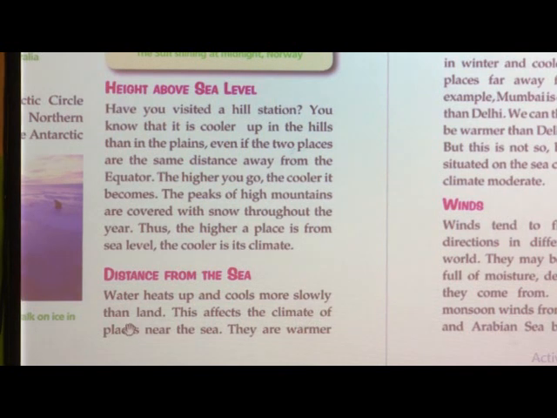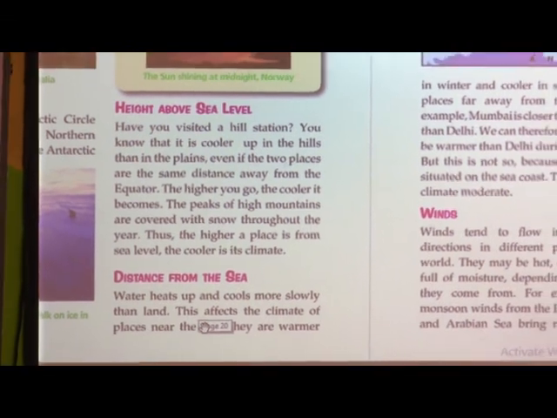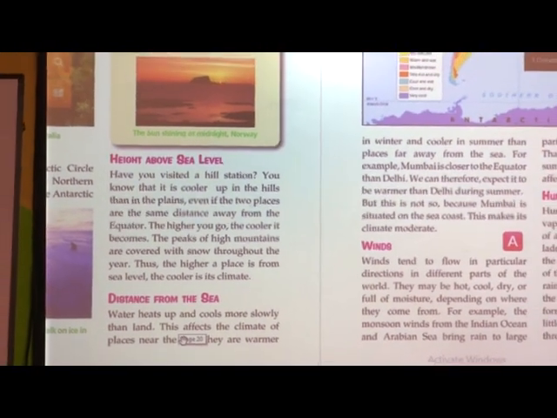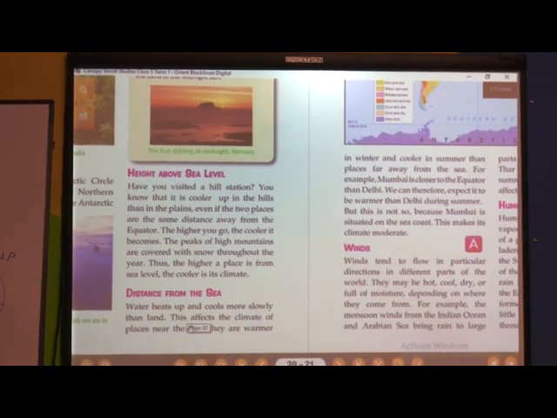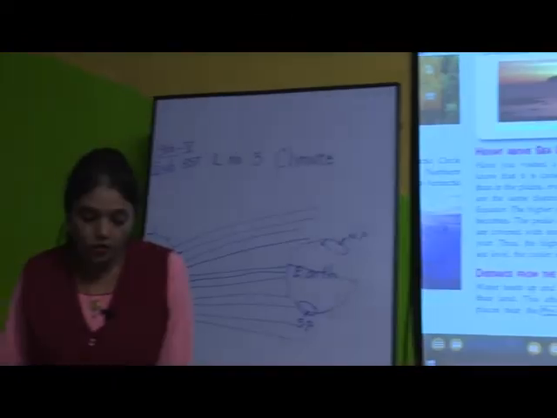So, the water heats up and cools more slowly than land. Water cools slowly and gets hot slowly, but the land is the opposite. The land becomes hot very fast and cold very fast.